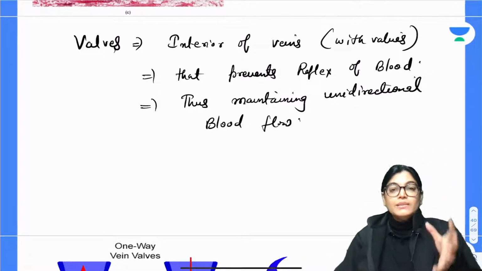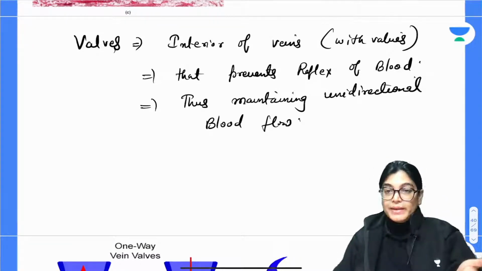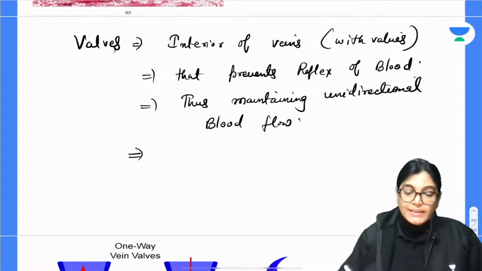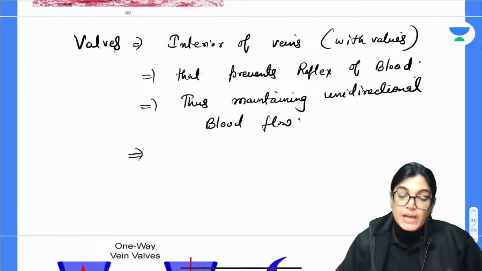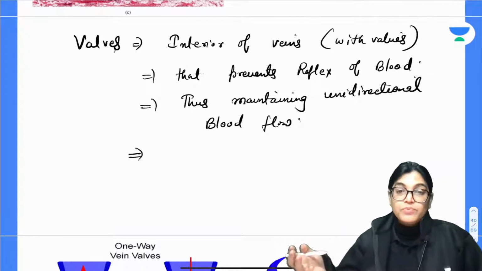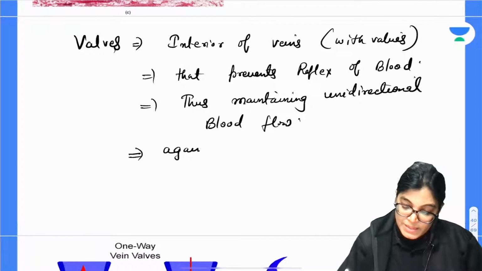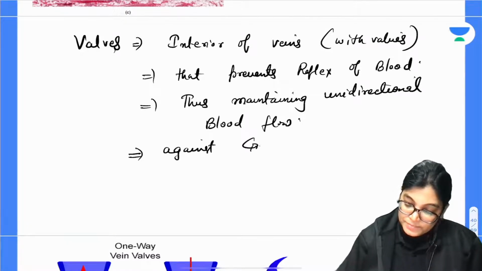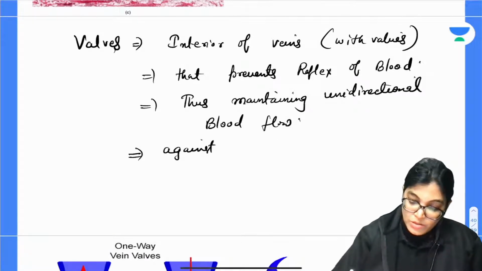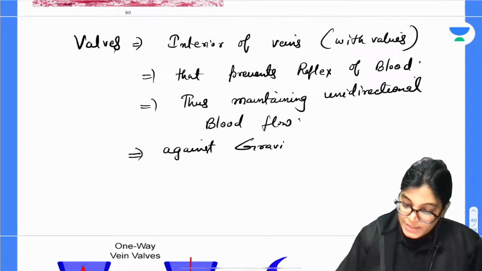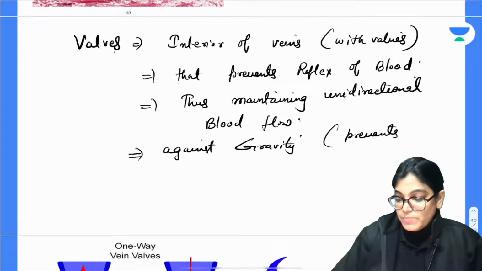We know that the blood in case of veins should move from superficial veins to deep veins. So at times the blood has to flow against the gravity, and it is prevented from backflowing because of the presence of valves. Because of the presence of valves, it can flow against the gravity, and it prevents backflow of the blood.